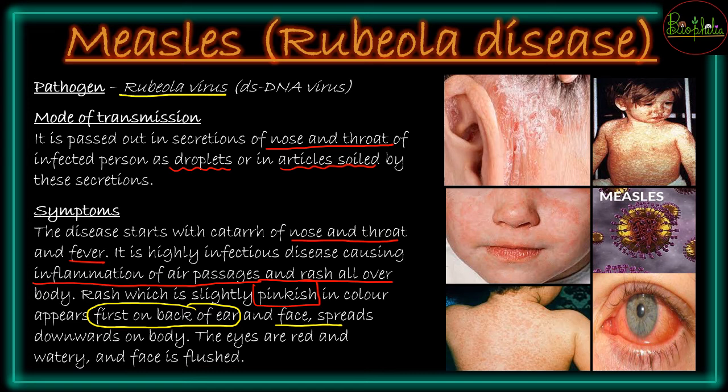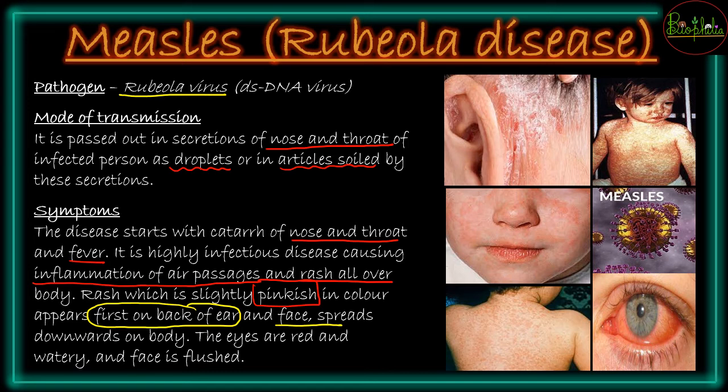अगर वो सबसे पहले ट्रंक पे आ रहा है, then it is going to be a case of chicken pox. अगर वो आ रहा है back of ear या back of face, then it can be a case of measles. So it is very important to understand कि first sites of infection कहाँ है.